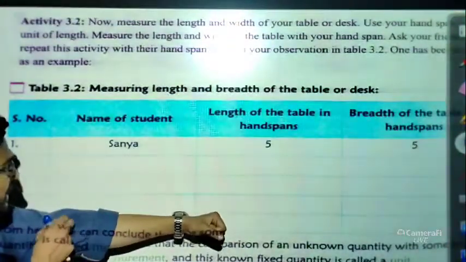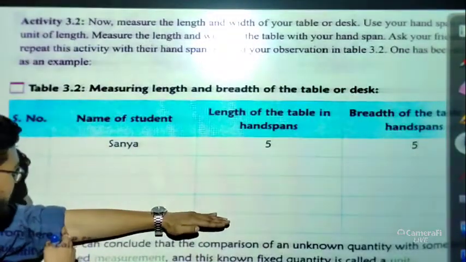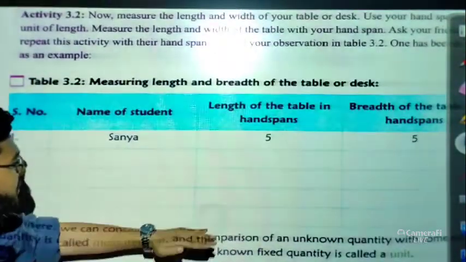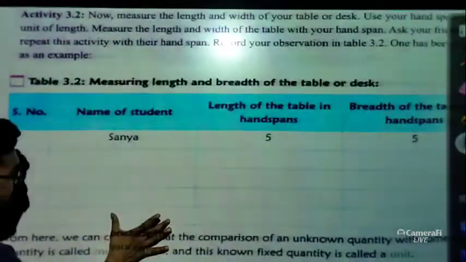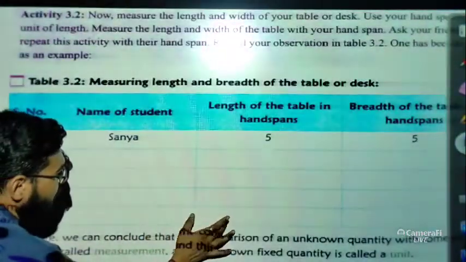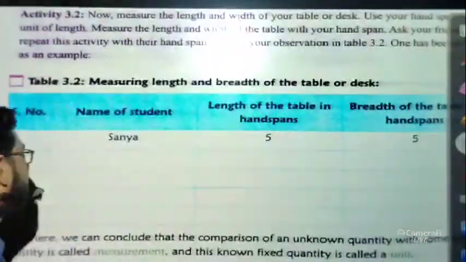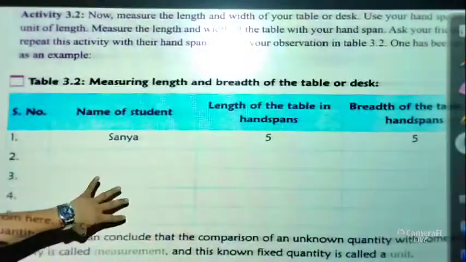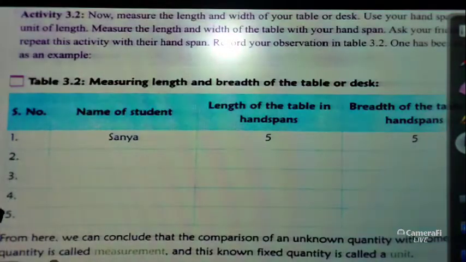Or if I put it like this, if this is my hand, then from here to this part is one length. Then I am going to this, or you can measure like this, this is one part, then this is one part, then this is one part. Okay, so you can do it this way. So you can feel the table. Or just take an idea from this table of how people measured things in ancient days.